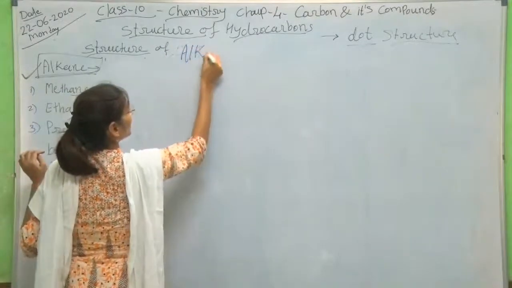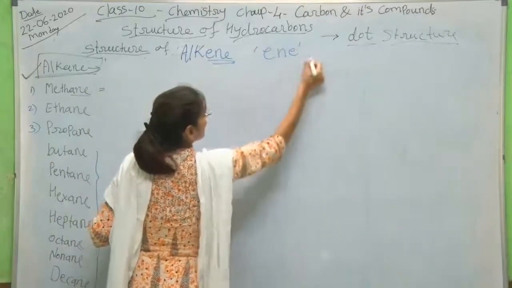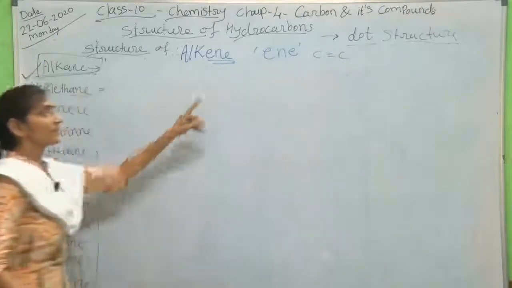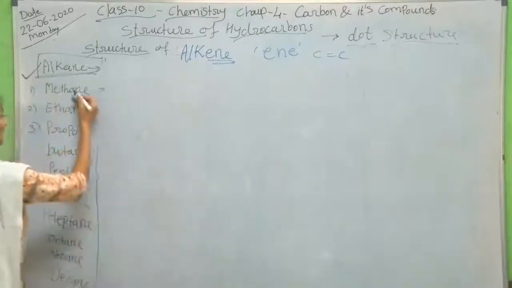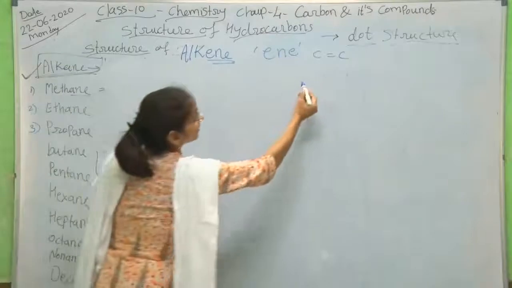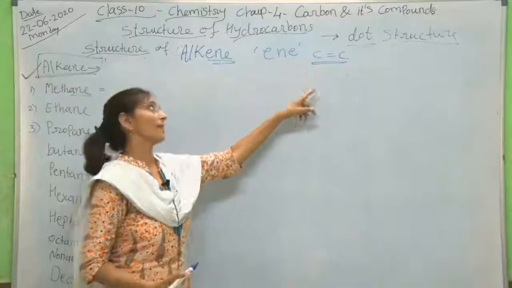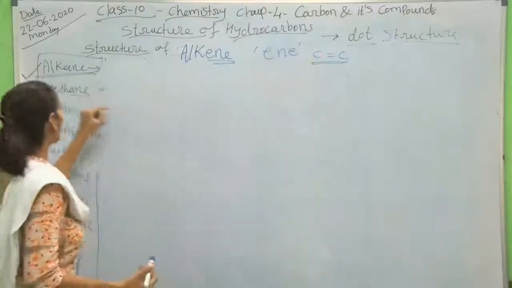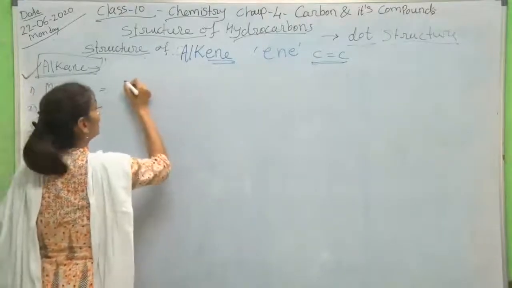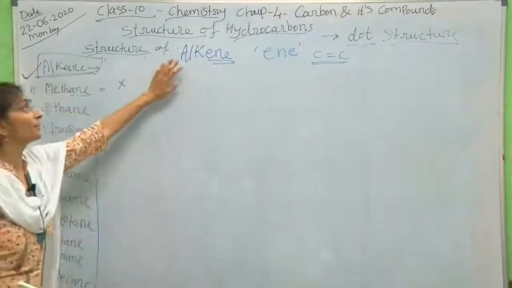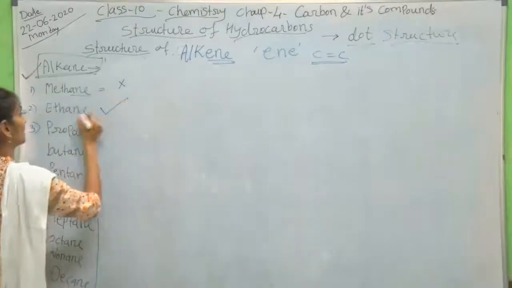After this we will see the structure of alkene. Alkene, 'ene'. Here what is the functional group? What is meant by 'ene'? Carbon-carbon double bond. The carbon-carbon double bond will be present in the whole series, like methane, ethane, propane. But here initially we require 2 carbon atoms for carbon-carbon double bonding. So we can't take a single carbon atom. So the name meth will be skipped here, as a carbon-carbon double bond is required. So we have to start this series from eth.